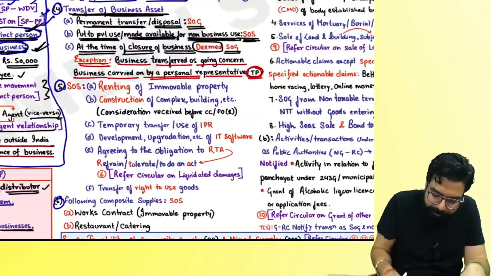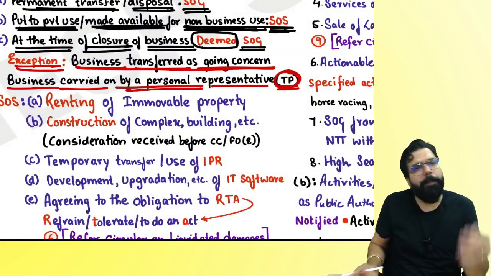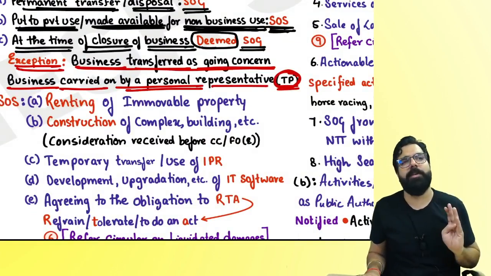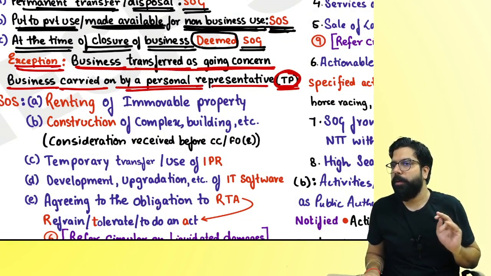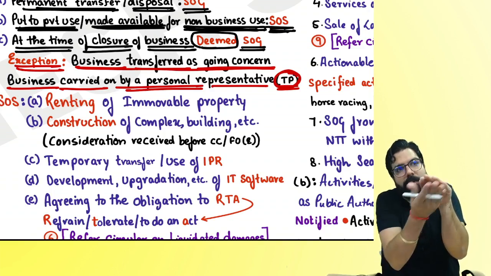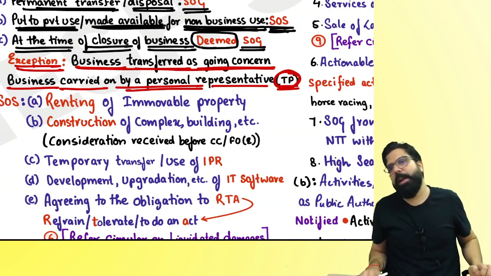And everyone, if you transfer the business as a going concern, or supposingly one person died and now his son is carrying on the business, the son is already a registered person. When the assets or liabilities are transferred from the father to the son, will there be any GST or exempted? Exempted.